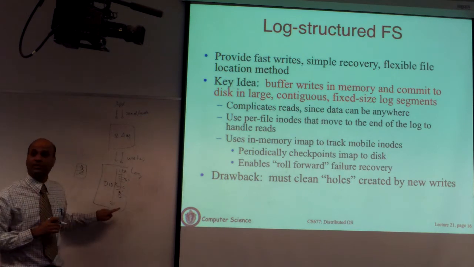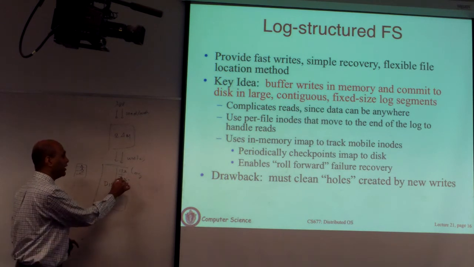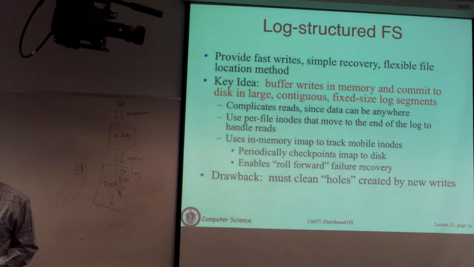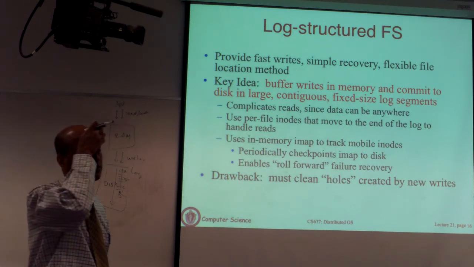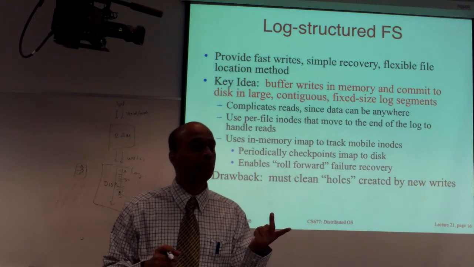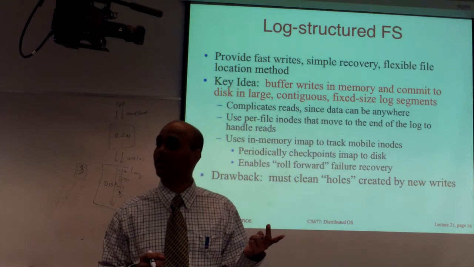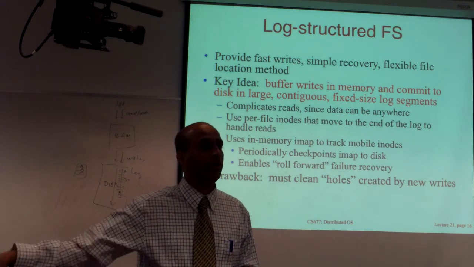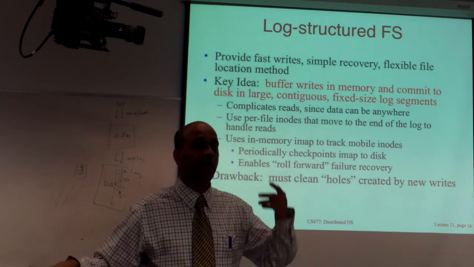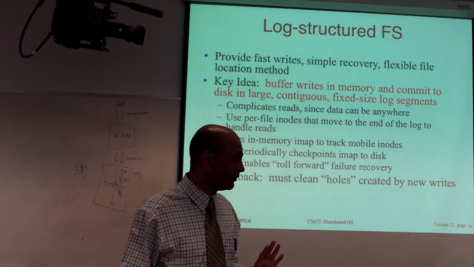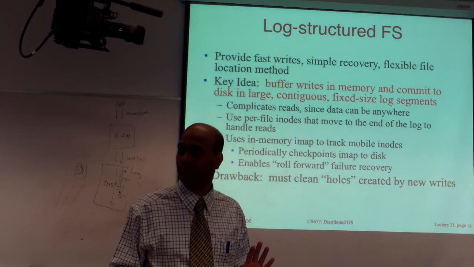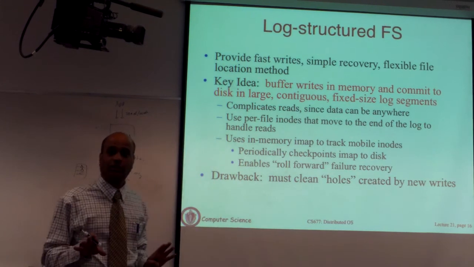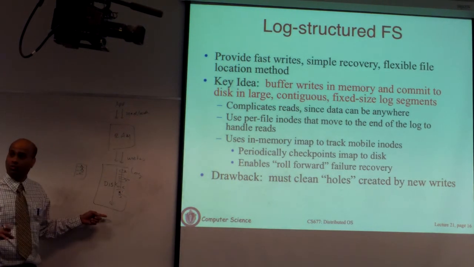So the new copy of B has been written here. Somehow you have to mark that that old copy is invalid. That entry in the log is invalid. So long as you can do these two things, you don't need to move the disk head at all. You keep writing. As the data is getting overwritten, you write new copies to the end of the block and you mark the old copies as invalid. So this is basically how log structured organization is going to work.